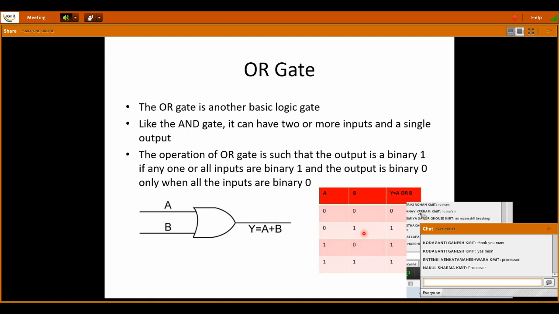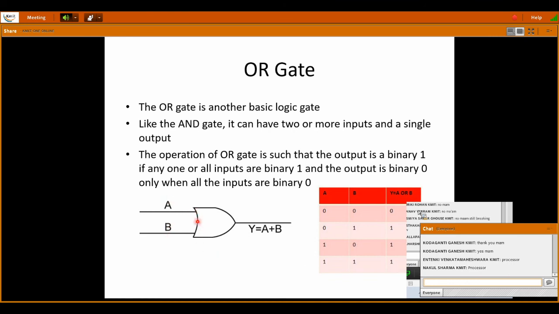It means simple addition, don't get confused. 0 plus 1 is 1. 1 plus 0 is 1. 1 plus 1, see here, it is not 2. This is binary addition, so 1 plus 1 is 1. In decimal we would take 1 plus 1 as 2, but here it is written in binary, so 1 plus 1 is 1 only. So this is the OR gate.